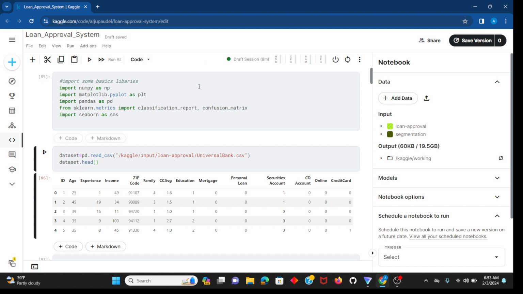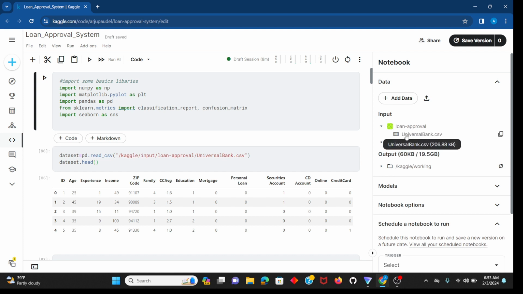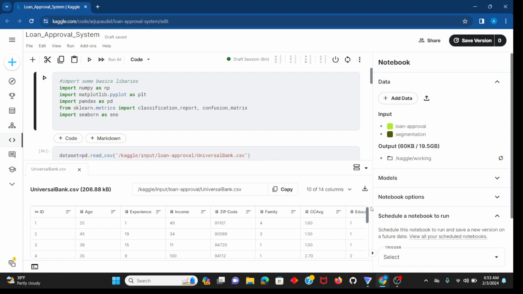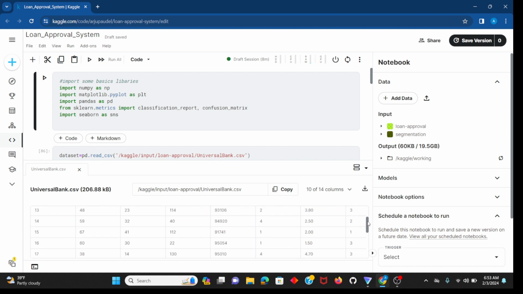Here I'm importing some basic libraries: NumPy, Matplotlib, Pandas, and the classification report and confusion matrix. I'm running it, and this is our dataset. I'm using the Universal Bank dataset, and I will give the link for it.